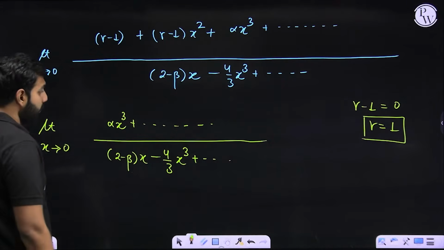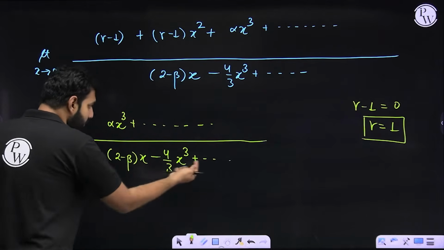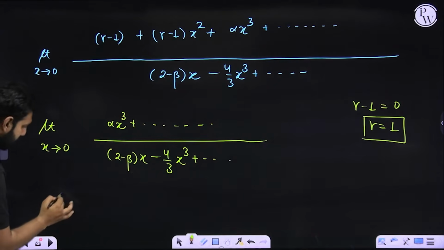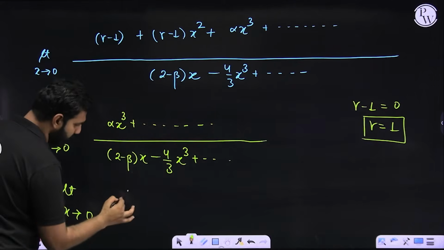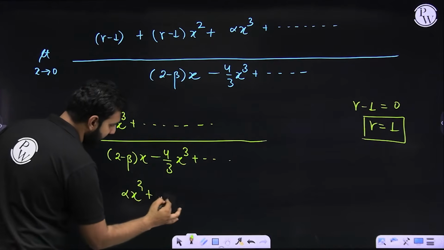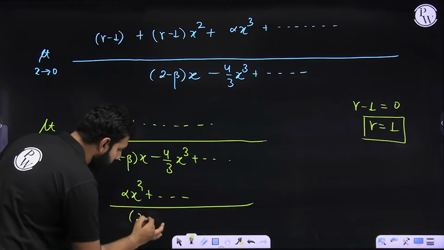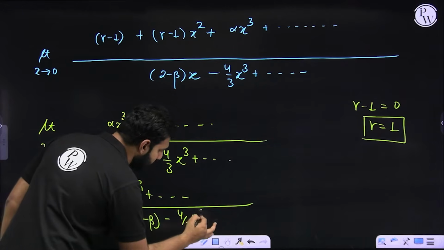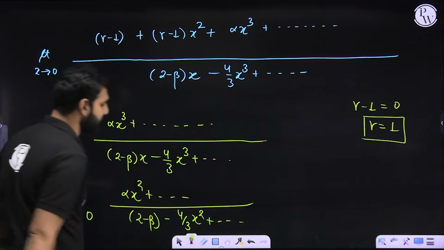So if I take that x common from the numerator and denominator and remove it, the question now looks like limit x approaches 0, alpha x square and some higher terms in x, divided by 2 minus beta, a constant, minus 4 by 3 x square, sorry, it's not x cube now, it is x square, and some higher degree terms in x.